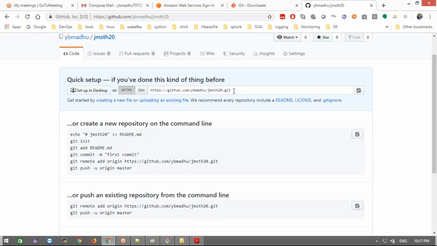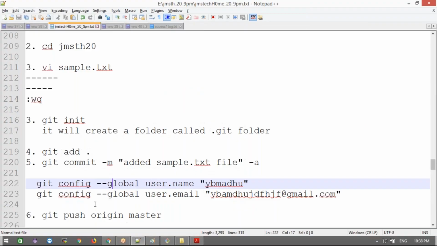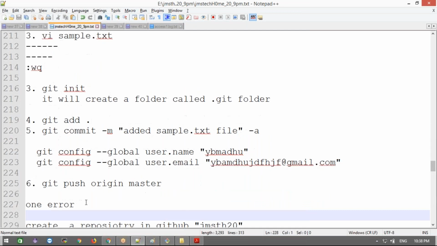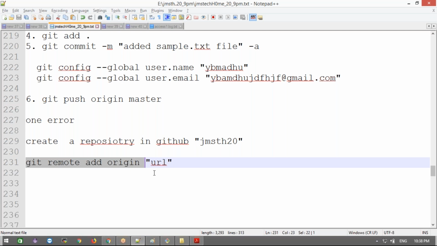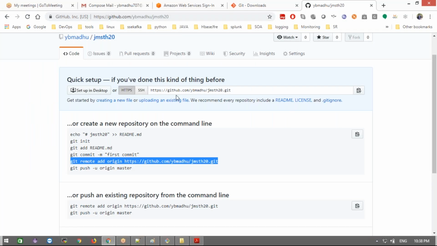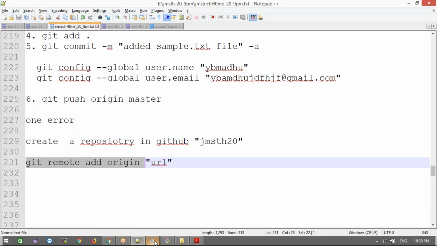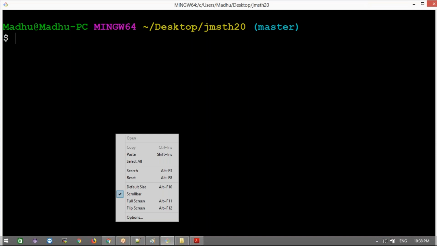Now we need to set up the destination. This is git remote add origin, and we need to add it here. Copy this URL; this is the command I've written here as well. When I try to push, it throws an error, so we need to run git remote add origin with the URL of the project I created, right? GitHub gives that one URL. This is the URL. Okay, git remote add origin, this URL. Just copy this URL and add it here.